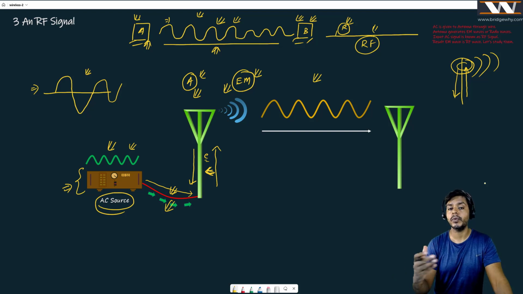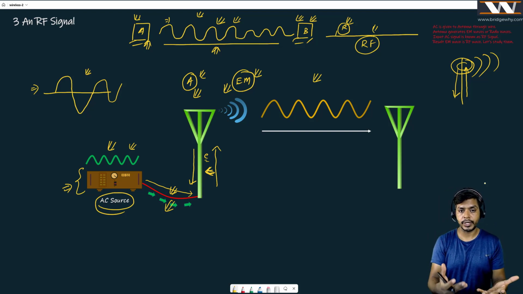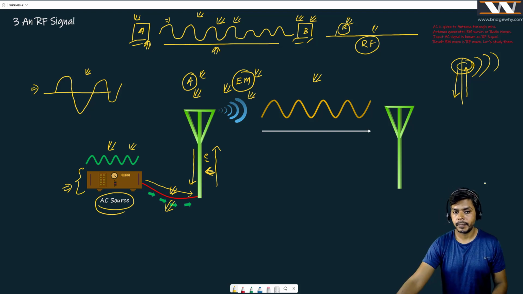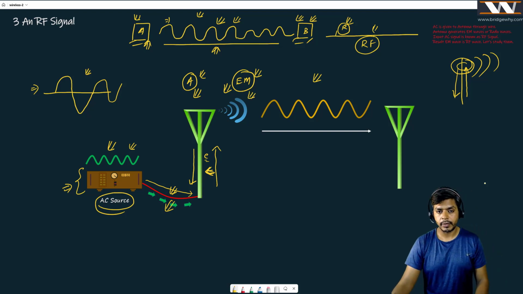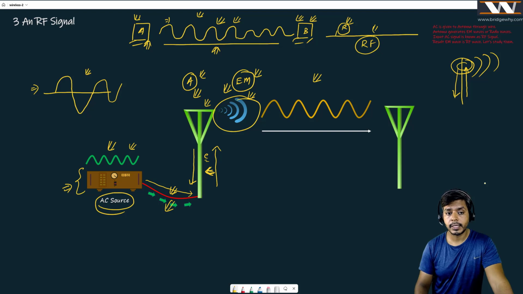The meaning is radio waves, right? So overall, I have an AC source. If I give alternating current to it, it is going to produce an RF signal, right? And now people get confused. Mr. Vishnu, what is an RF signal? Are you talking about the signal which is coming out of the antenna? Yes, this signal is the RF signal, but